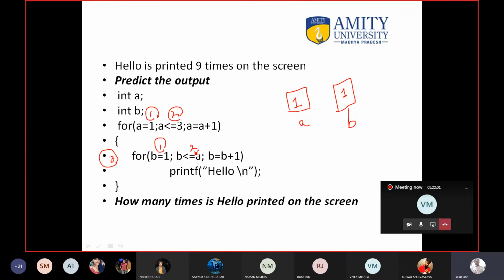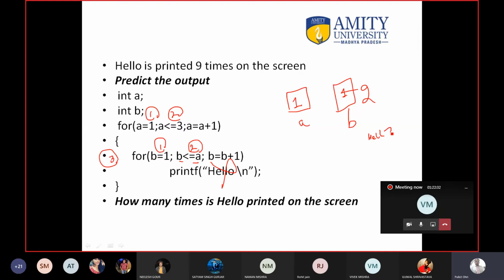Here the value of b is 1, yes or no? Is b less than equal to a? Because these are names of variables, here the values are checked. The value of b is 1, the value of a is also 1. Is 1 less than equal to 1? Of course 1 is equal to 1. So print hello on the screen, and then the value of b will become 2. Yes or no? Now check again. Is 2 less than equal to 1? No, it is false. Once it is false, just write here hello, because it is printed